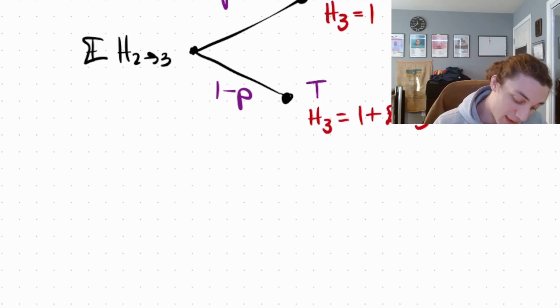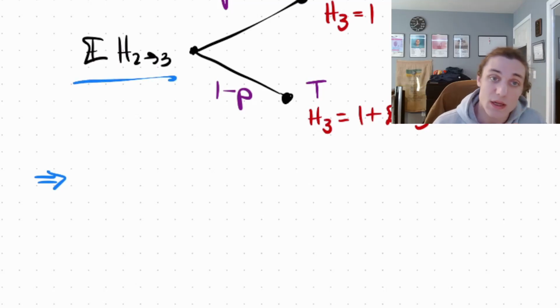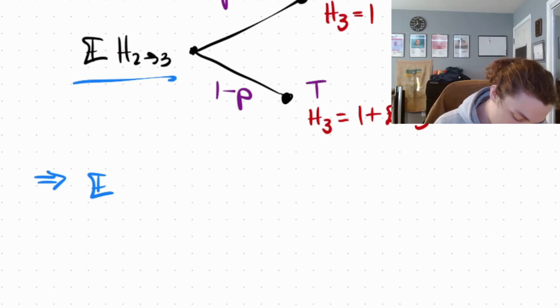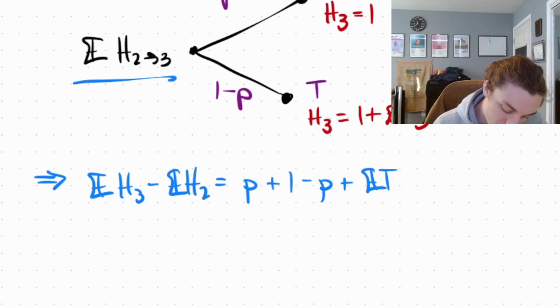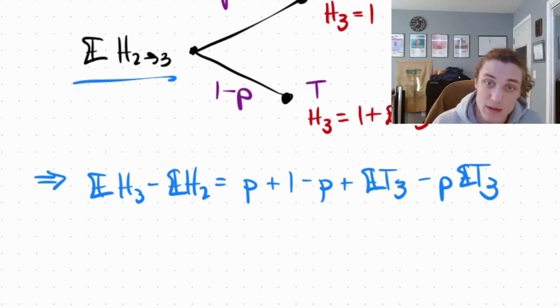So if we rinse and repeat again with the law of total expectation, and I'm just going to sub in the equation for the overhead here, we're going to have that the expectation of H3 minus the expectation of H2 is equal to p plus (1 minus p) times the expectation of T3 minus p times the expectation of T3.